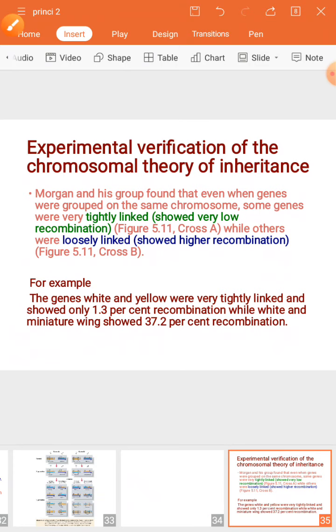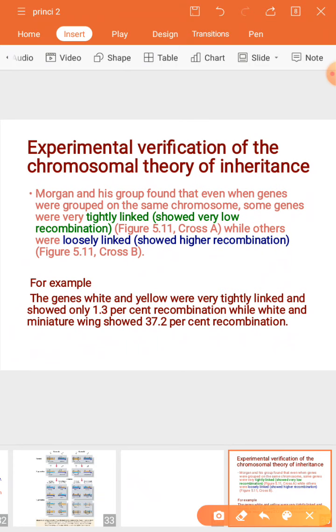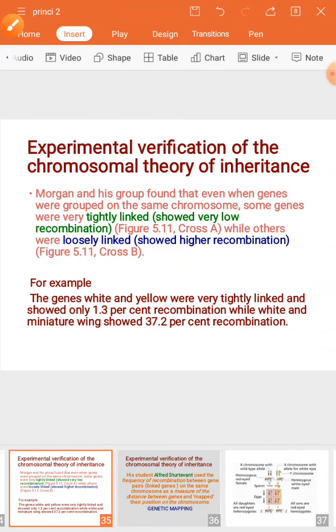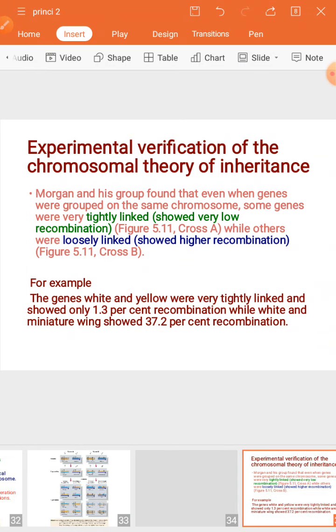And in case of the white and miniature, this was another example we have taken where the linkage is loose. If the linkage is loose and far away from each other, the linked genes are having a long distance between them, then it has high chances of recombination. So it is 37.2. I hope it is clear over here, and I hope that was the doubt you had.